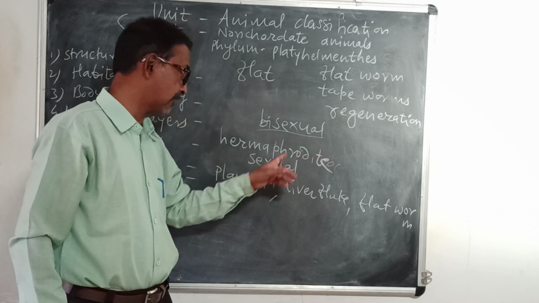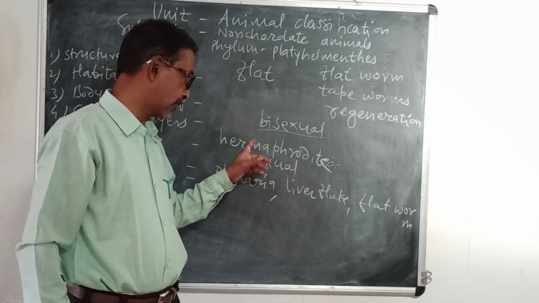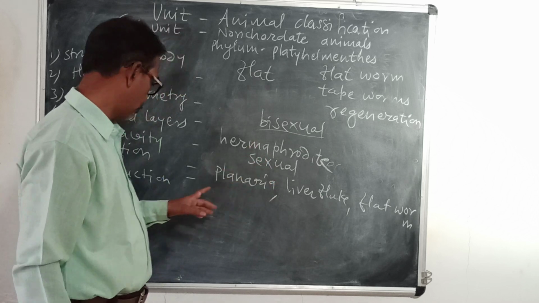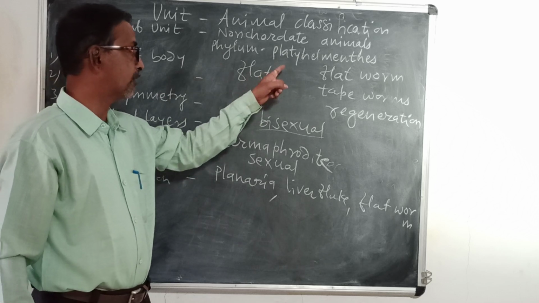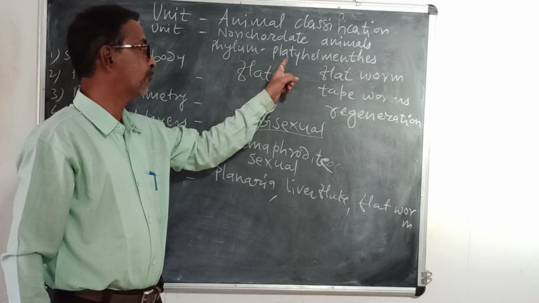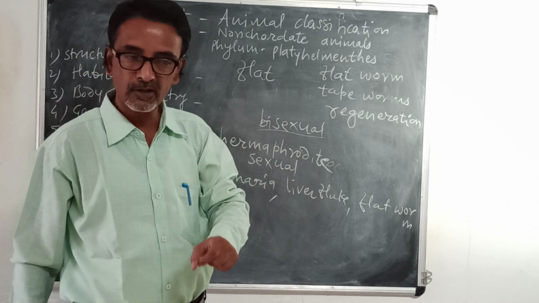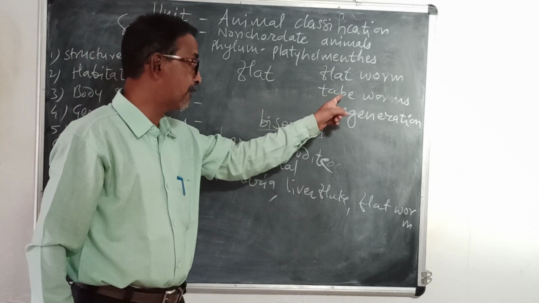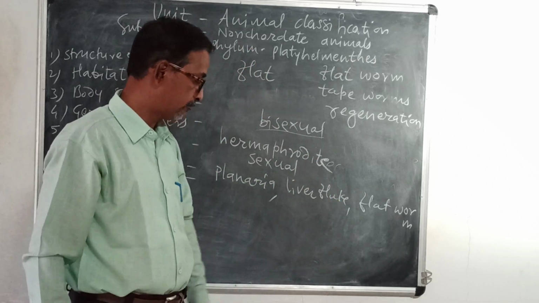So regeneration is a type of asexual reproduction, and sexual reproduction also takes place. So that is all about the complete information of the animals belonging to platyhelminths, also called flatworms, also called tapeworm. So liver fluke, planaria and flatworm.